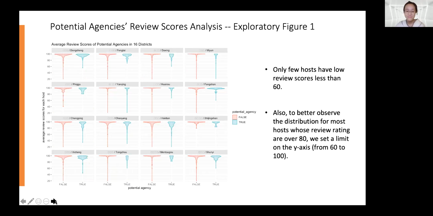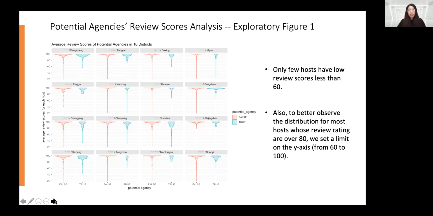Thanks, Bing. After analysis about price, please allow me to introduce review score and service analysis. From the listing data, each host has 3.3 listings on average, so we assume hosts with over 5 listings are potential agencies. So in total, 15% of hosts are potential agencies. And then we plot the average review scores for personal hosts and the potential agencies.